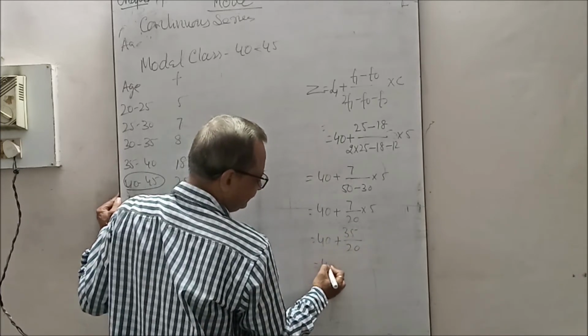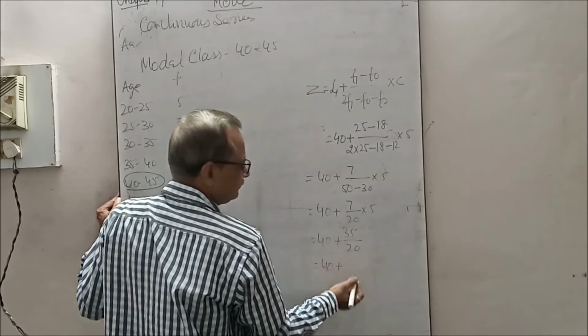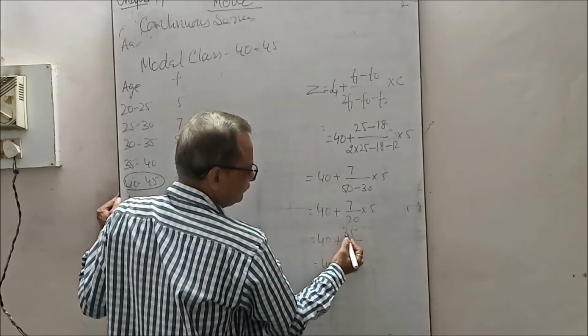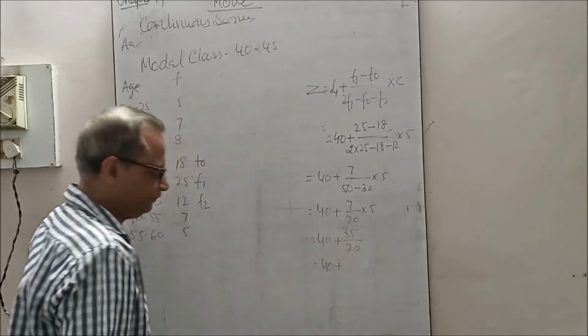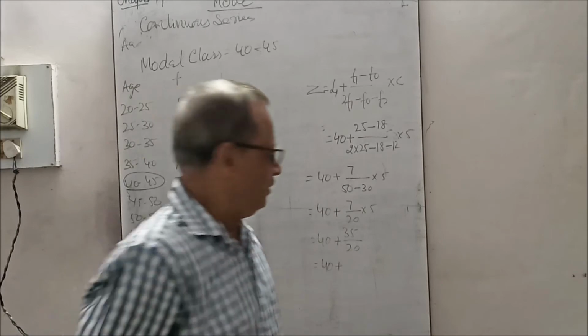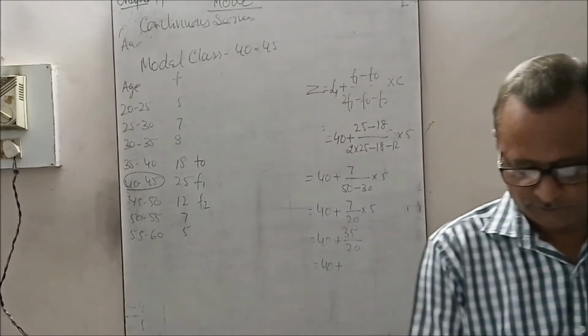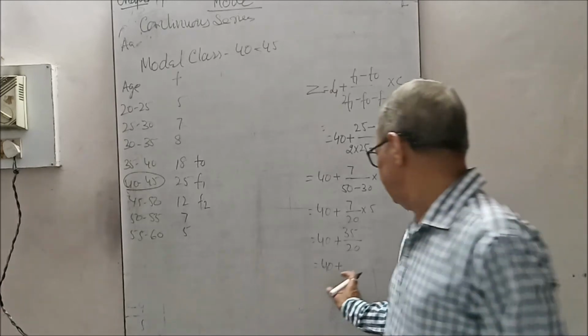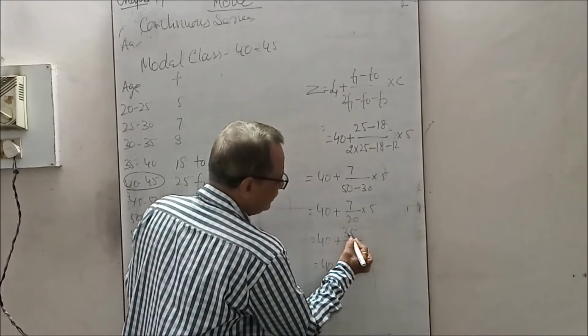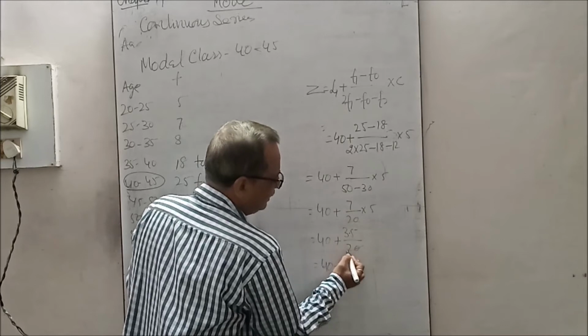Now 40 plus 35 upon 20. Now divide it and find it.